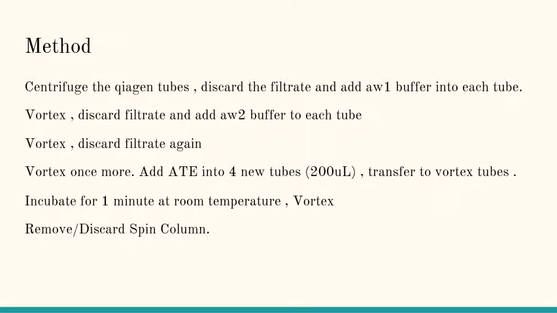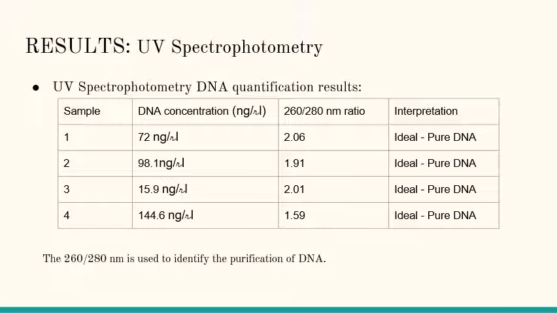we discarded them. After finding the DNA concentration, we did a 260 to 280 nanometer ratio, and we got for the first one 2.06, for the second sample 1.91, the third sample 2.01, and the fourth sample 1.59.